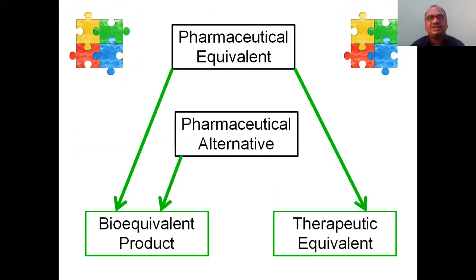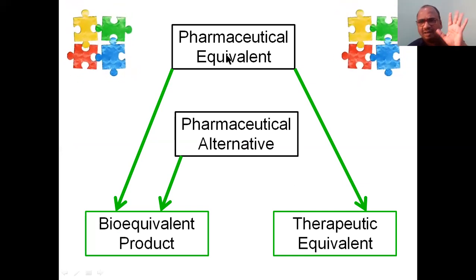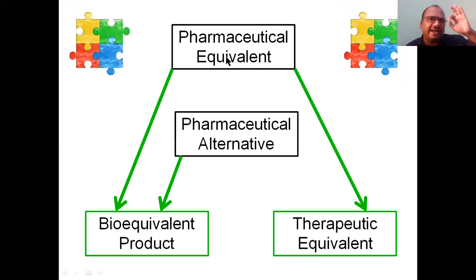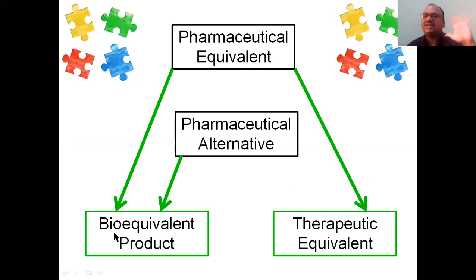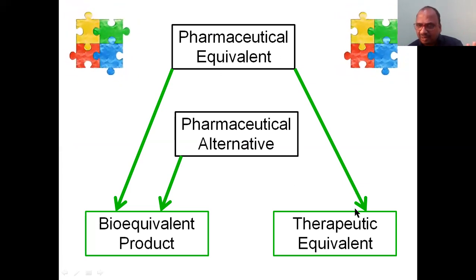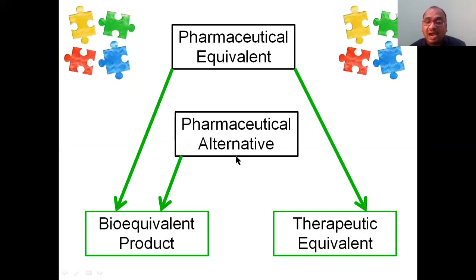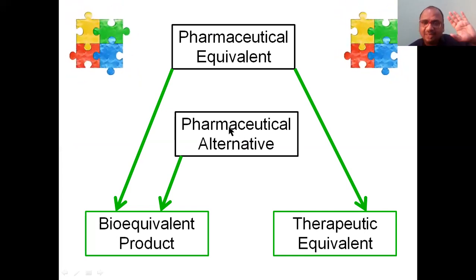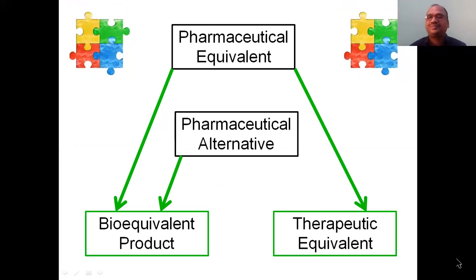Now you can see the puzzle point here. Generally, not in all cases, most probably 99% of pharmaceutical equivalents are bioequivalent products, and pharmaceutical equivalents are 99% therapeutically equivalent. Pharmaceutical alternatives may be, for most drugs, bioequivalent, but they may not be therapeutically equivalent. This is the puzzle. Okay.